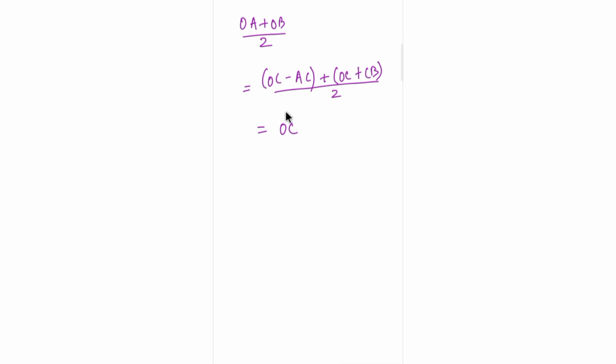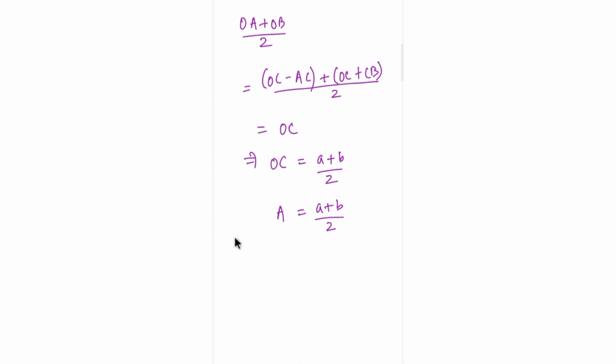And now the other thing left is we can write it this way: OC is equal to A plus B divided by 2, because OA is A and OB is B. Let us assume OC to be A, because A and B are real numbers we are taking. So A plus B by 2 is basically the arithmetic mean.